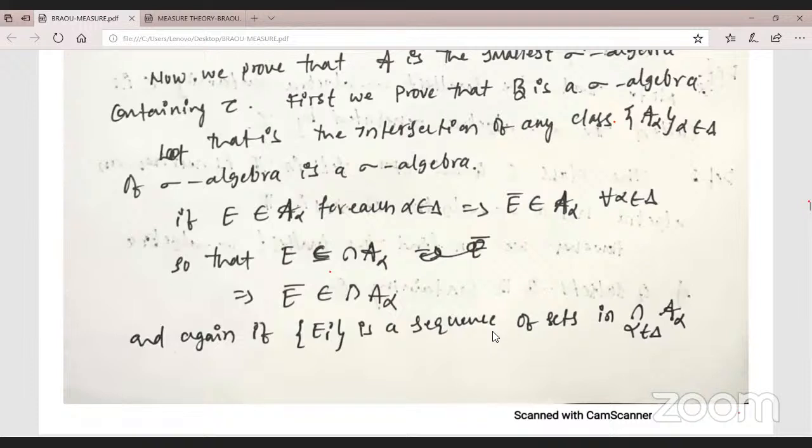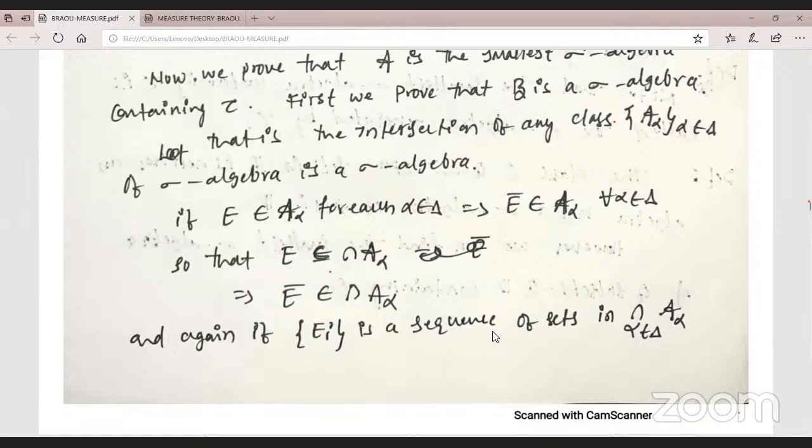So finally we have, therefore, the union of E_n belongs to the intersection. And therefore, the union over alpha belonging to delta, where delta is the index set, means nothing but counted numbers: 1, 2, 3, 4, any possible A1, A2. So therefore the intersection B is a sigma algebra.